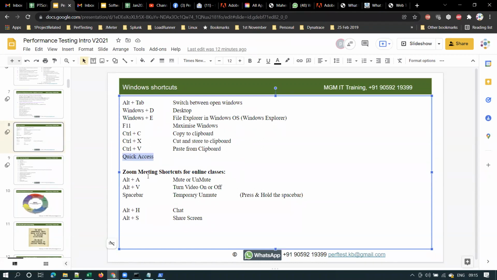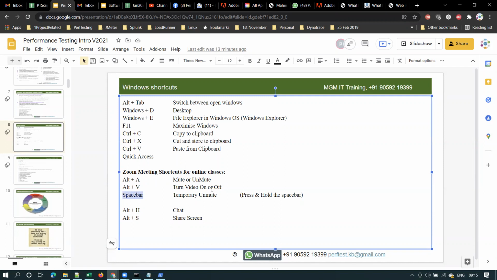And these are all Zoom meeting shortcuts. As you will be using Zoom meeting for these trainings, I want to cover these also. Alt-A is for mute or unmute. Alt means change, and A for audio. If you want to mute or unmute, you can use this shortcut Alt-A. If you want to turn your video on or off, you can use Alt-V. V for video, A for audio, right?